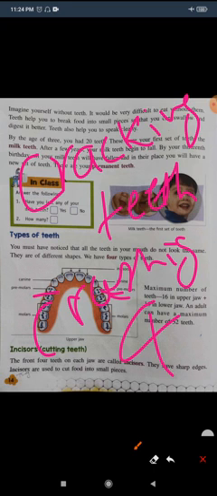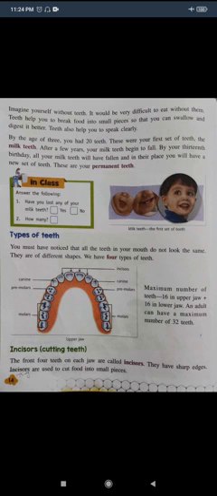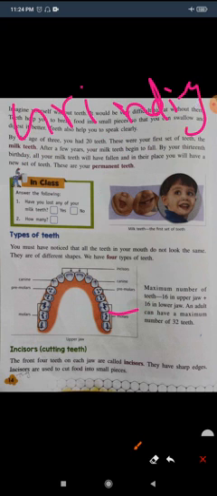Now the last but not the least, the fourth type of teeth is called molars, and molars are also called grinding teeth. It is situated at the last of the mouth, or you can say at the back of the premolar.